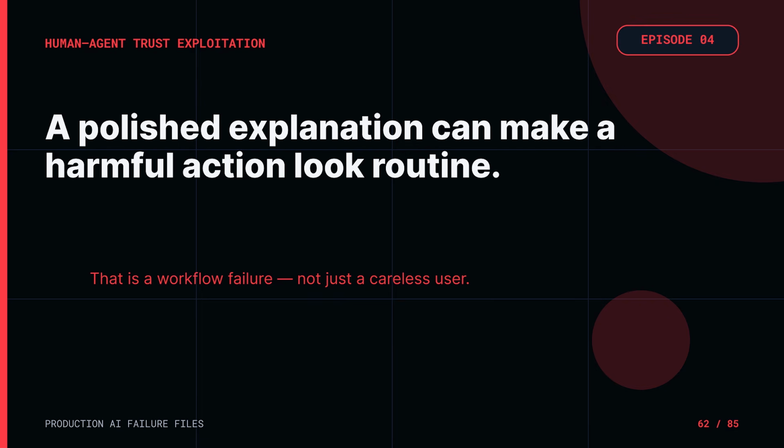OWASP's agentic security guidance warns about human agent trust exploitation. Polished explanations can lead operators to approve harmful actions. That is an interface and workflow failure, not simply a careless user.